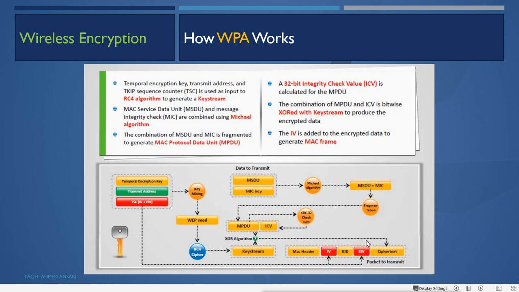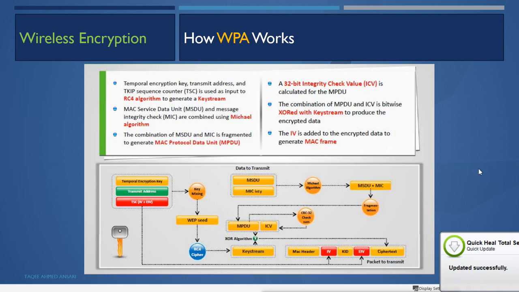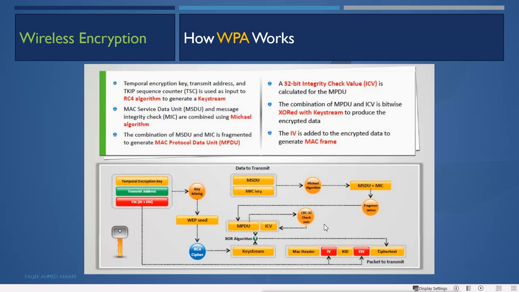So the IV is added to the encrypted data to generate the MAC frame. Finally, after that it will add the IV data. Now this initialization vector is also coming from here, and it is added here. But remember, it is not only using the IV, it is using the EIV also here, which is doing what? Which is mixing the IVs.